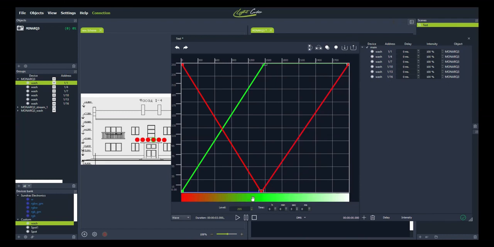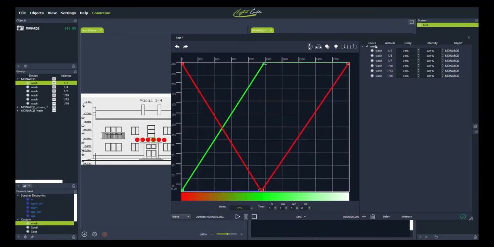Now let's speak about additional controls. Pay attention to the right side of the window. We see here devices, the addresses, delay, intensity and corresponding object. All scenes that we created before may be applied to a selected group of fixtures or each fixture individually. We can set up delay and maximum intensity for each fixture. How to set up delays? Select fixtures and click delay below to open delay master window.